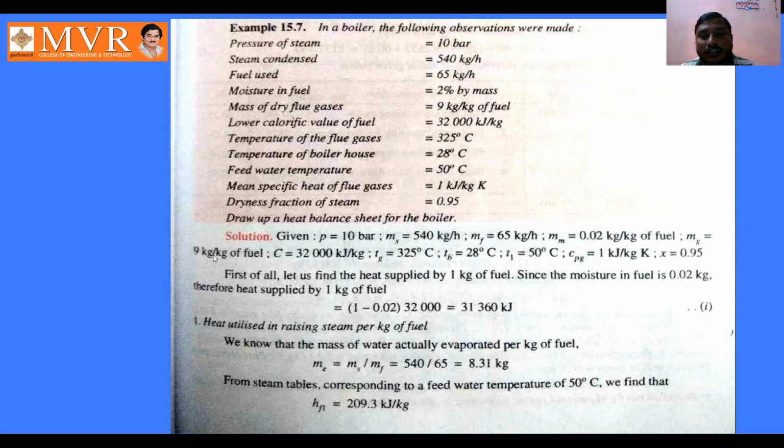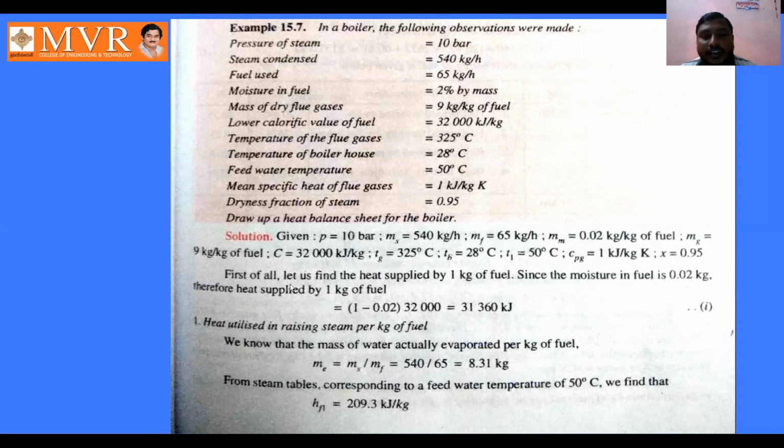mass of dry flue gases, given as 9 kg per kg of fuel, and C, the calorific value, is 32 kilojoule per kg, and Tc is equal to 325 degrees Celsius, the mean temperature of the flue gases, and the temperature of the boiler house. And by using all these, first we need to draw a heat balance sheet here.